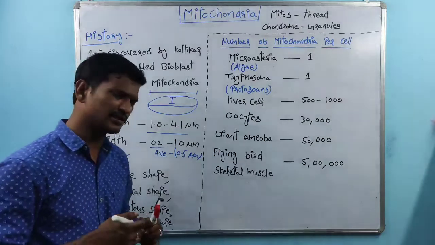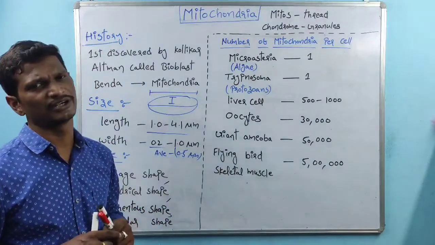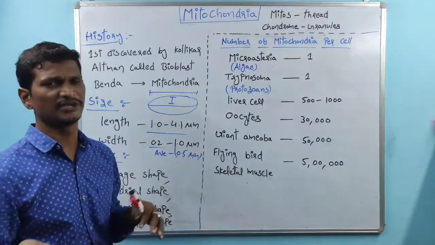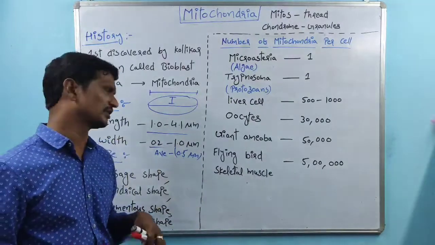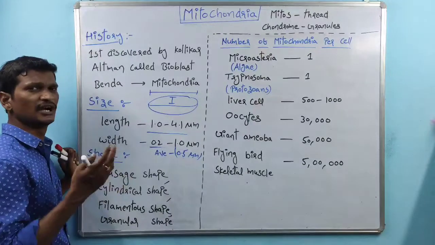Based on the type of the cell and type of the organism, the size and the width of the mitochondria are altered. Some cells are small in size, some cells are large in size. Based on the size of the cell and the type of the species also, the size of the mitochondria is altered.